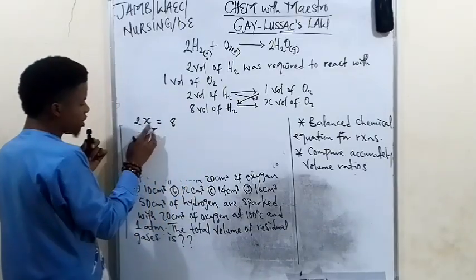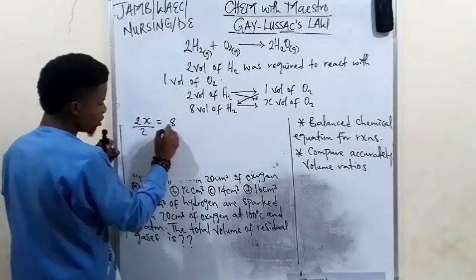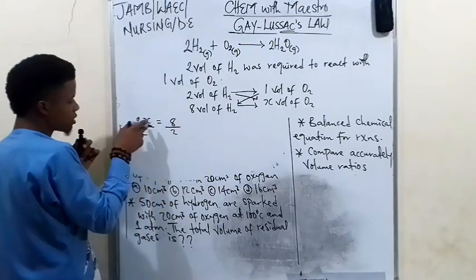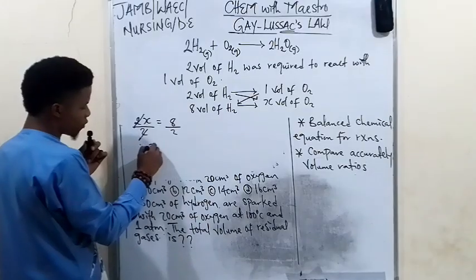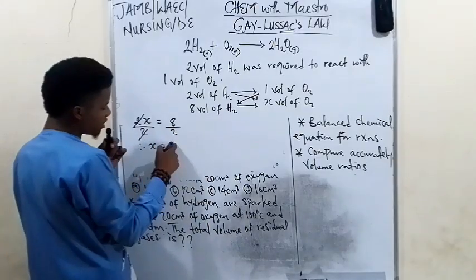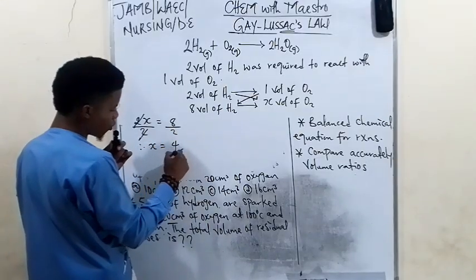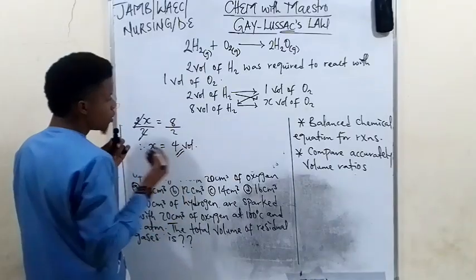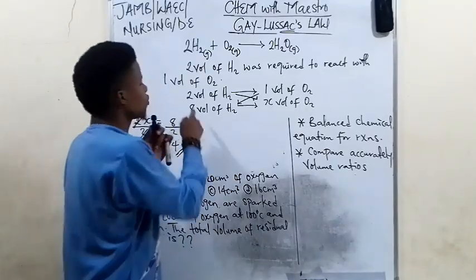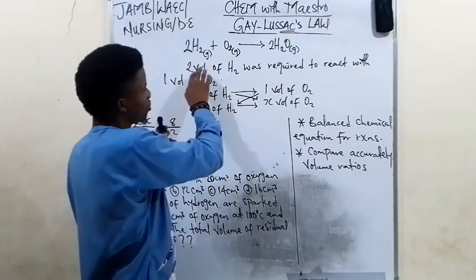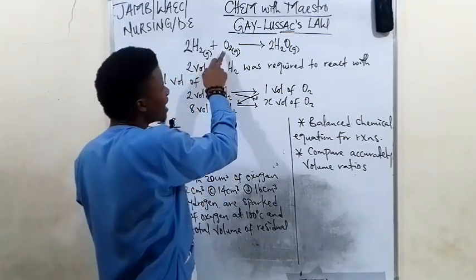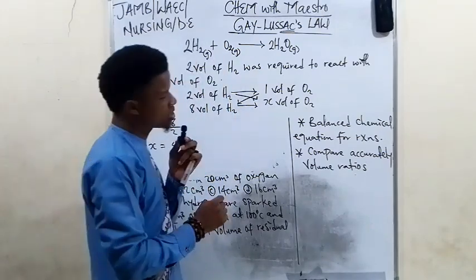Now at this point, what do we do? We divide both sides by 2, so that x can stand on its own. 2 cancels out 2. Therefore, x is equal to 8 divided by 2, which is 4 volume. So that means from the balanced equation, 2 volume of hydrogen required 1 volume of oxygen.